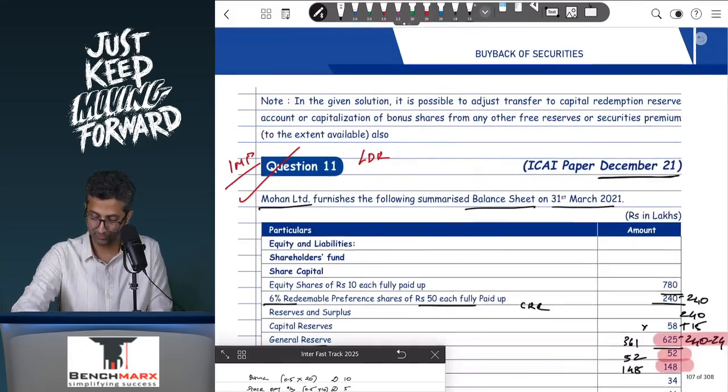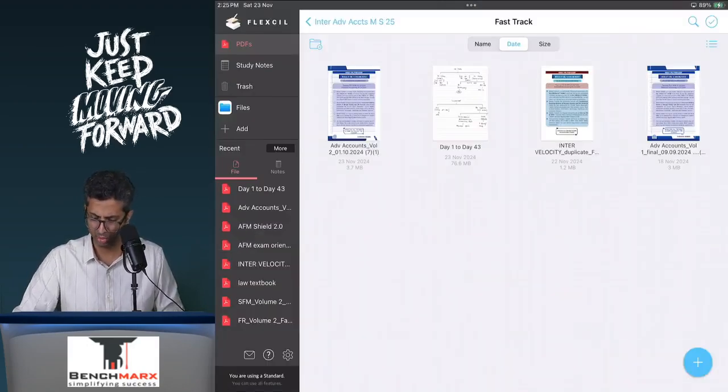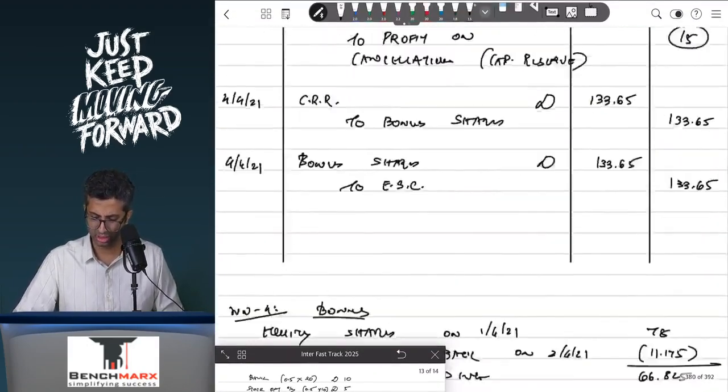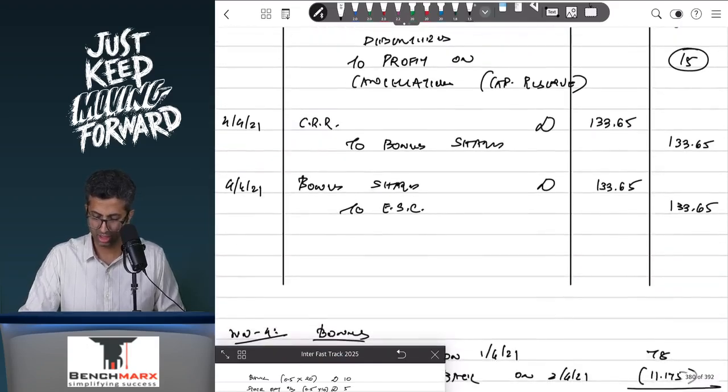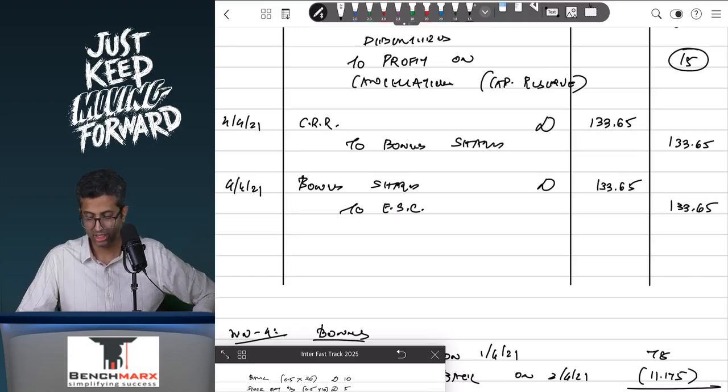So this will be maybe 780 minus, or let's say 78 minus 11.175. So you're left with 68.25 divided by 5, 13.365 into 10, and hence 133.65 will be there in bonus. Maybe that entry is written, or okay, so over here CRR account debit 133.65. This is maybe your total value minus 11.175 into the bonus ratio.